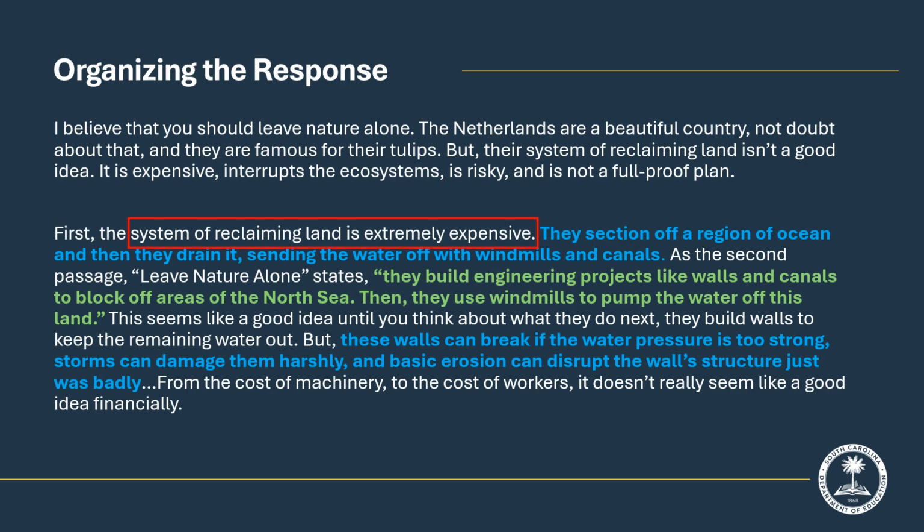Returning to the student response, this student stays focused on proving his position that the Dutch should not reclaim polderland because it is expensive. This aligns with Communication 1.1a. In blue, you will notice paraphrasing of the text that is used as evidence to support the student's reason that reclaiming the land is extremely expensive. In green, you will notice a direct quote that supports the reason. This aligns with Indicator 1.1b.